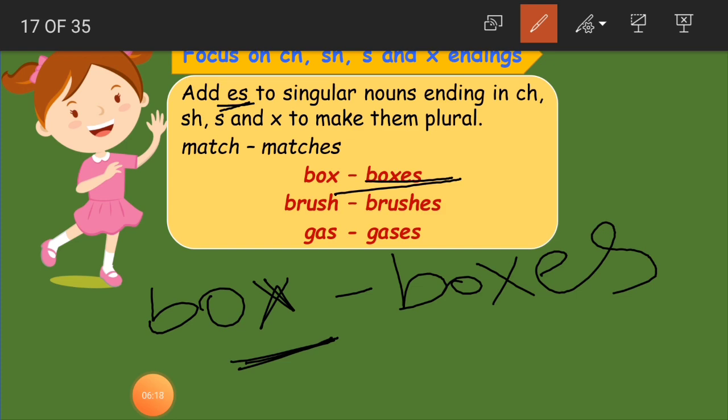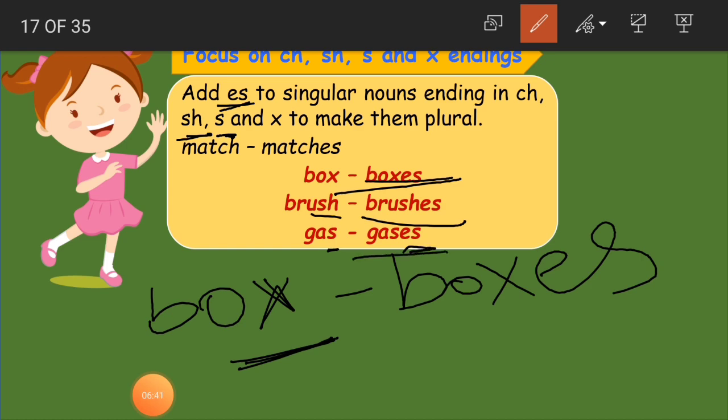Same as brush here, B-R-U-S-H. See SH here. Then adding ES became brushes. Plural form. S here, S ending letter. That is gas, G-A-S, gas. We have added ES to that gas.